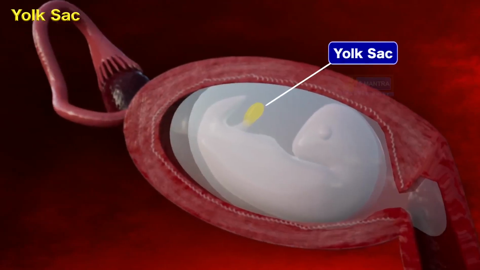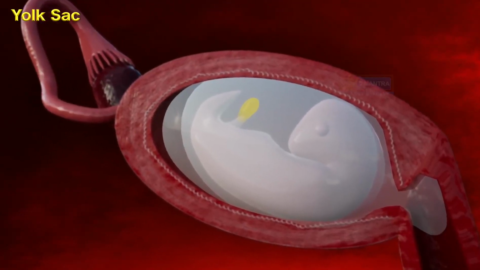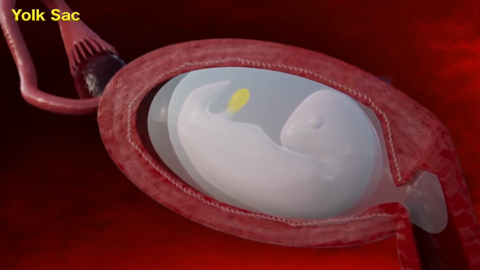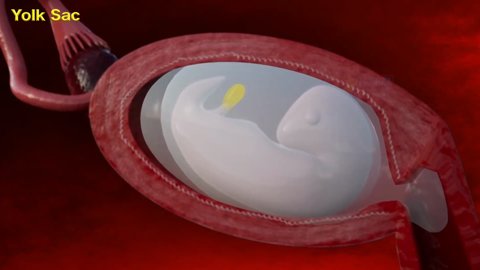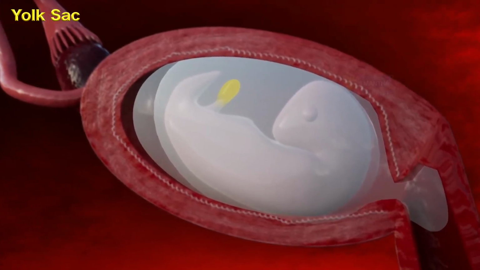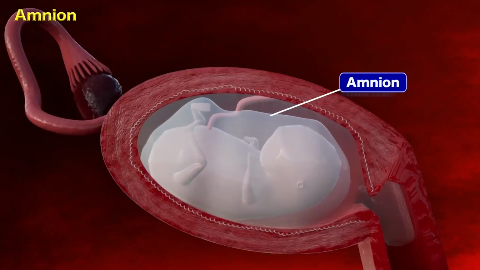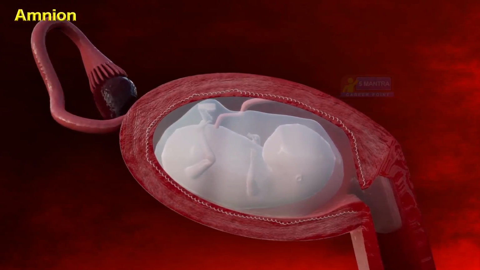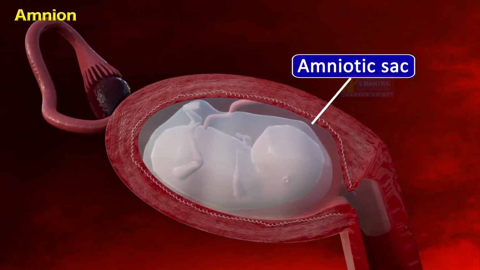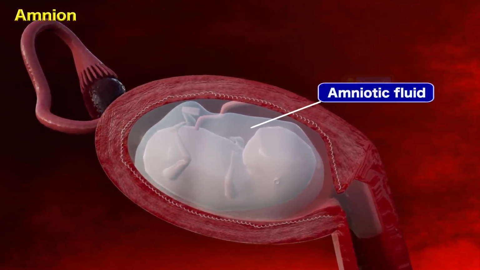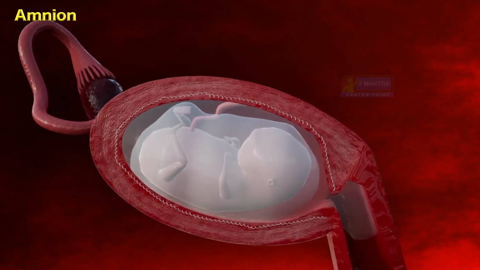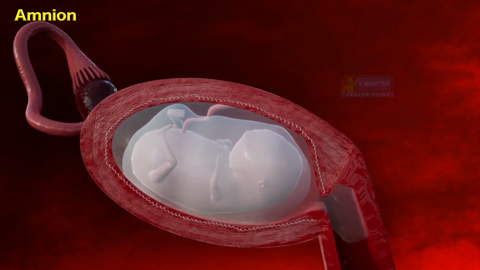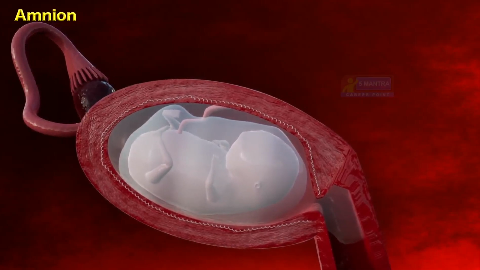Yolk sac. It consists of a fluid-filled cavity and is situated just below the embryo. The embryo develops until it is ready to be born. In the 3rd month, the embryo is known as a fetus. Amnion. This is the next membrane of the embryo which grows just above the embryo. It consists of a cavity filled with fluid known as amniotic fluid. This fluid helps in nourishment and protection from mechanical injury, and the embryo also gets developed in this cavity.